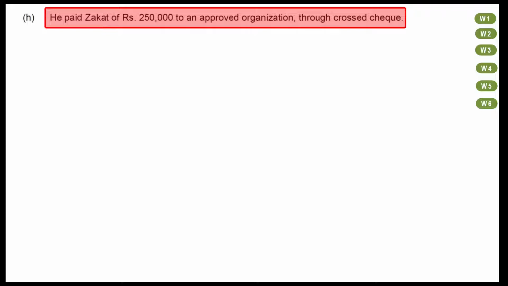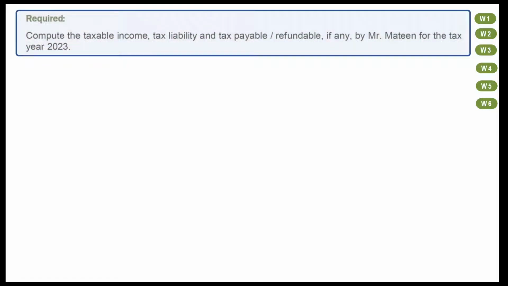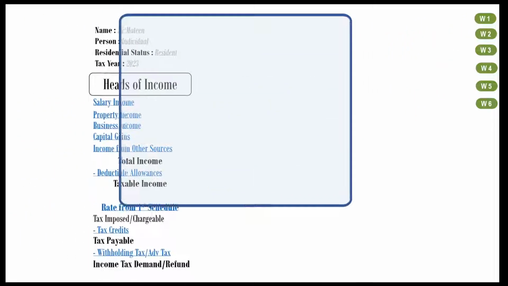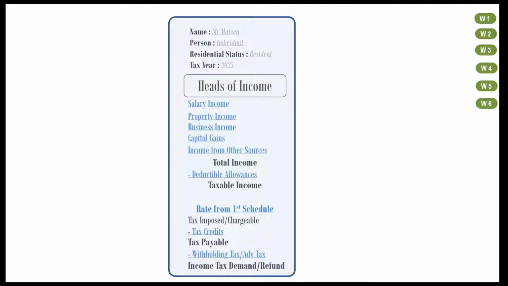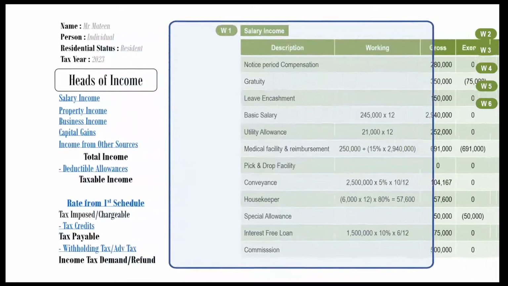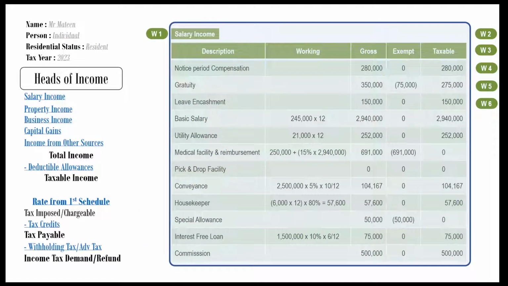Very well done. We have placed all information of the question in our workings. Let's now work on our main answer format. We will finalize each working one by one and mention its results in the main format. Working one is about salary income. It is complete now. Let's make its total.